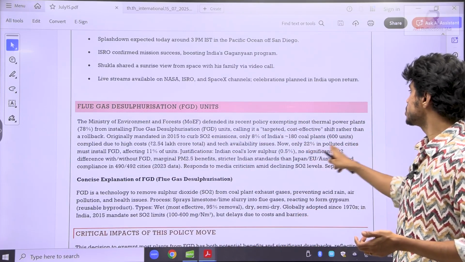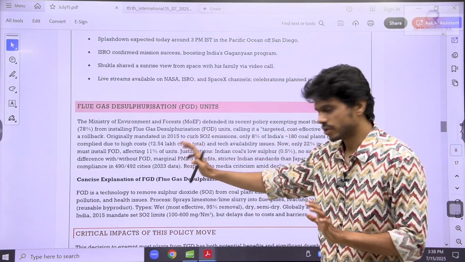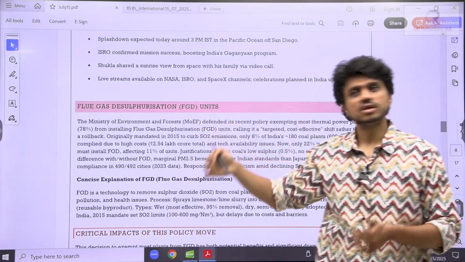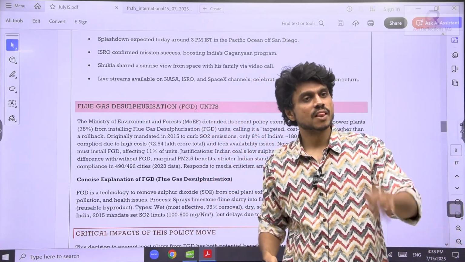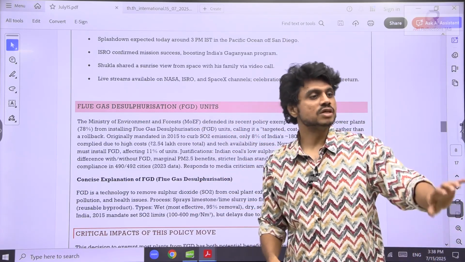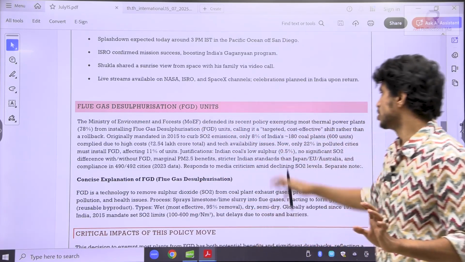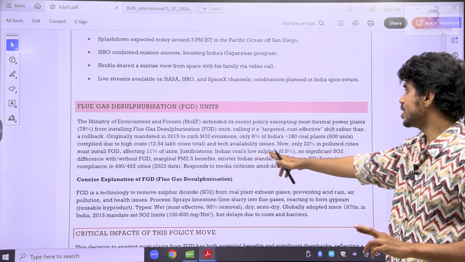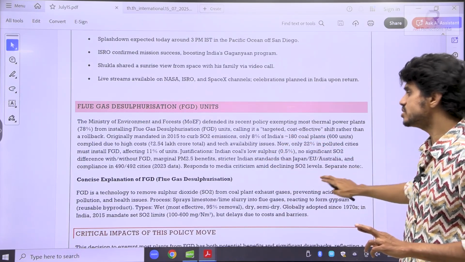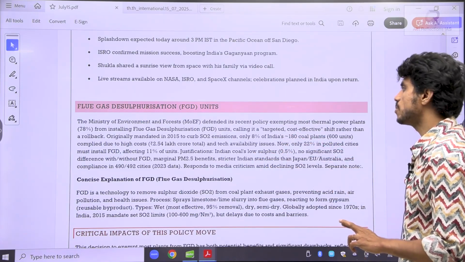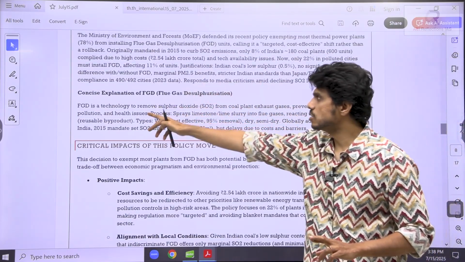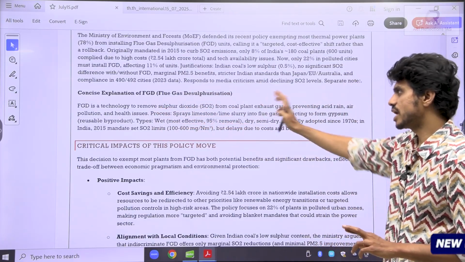Now only 22% in pollutants, they have given the freedom for 78 coal companies. They need not impose it. Only in the areas where there is a heavy concentration of the population, in those areas they have not given the exemption. Rest of the areas they have given the exemption. They are also saying India's coal has a low sulfur content. Only when we import the coal may we face the problem of sulfur dioxide. So this is the FGD technology, flue gas desulfurization technology, that I have provided here.